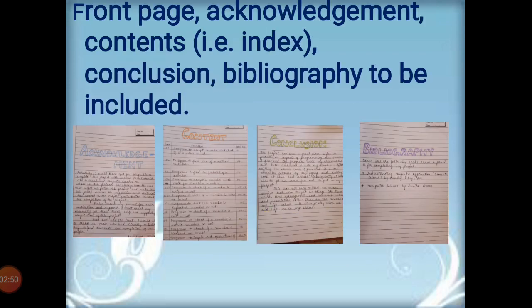Apart from the programs, you must include the front page, acknowledgement page, the content page or index page, then conclusion and bibliography in your project file. Here I have given 4 pictures for your different topics.